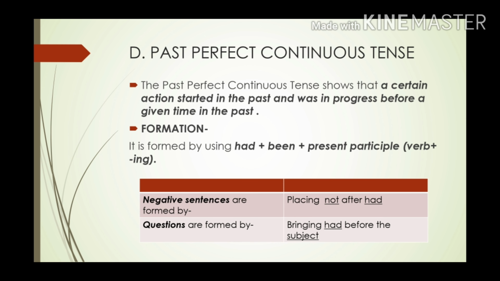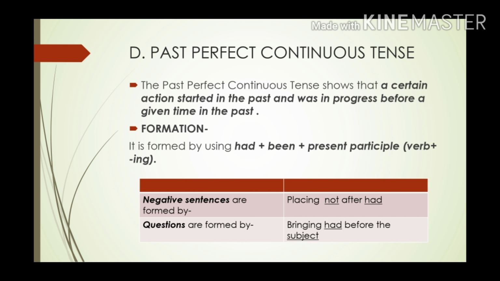Now let's see past perfect continuous tense. This is the last one, past perfect continuous tense. The past perfect continuous tense shows that a certain action started in the past and was in progress before a given time in the past. To explain it better, the past perfect continuous tense shows that one action was in progress before the given time in the past. Okay, now how do we form it?